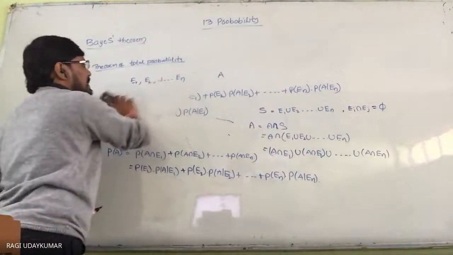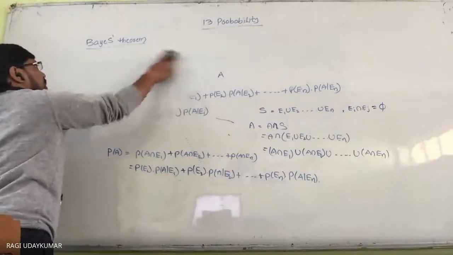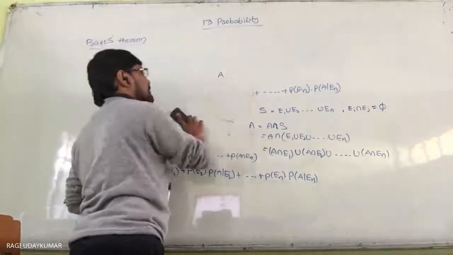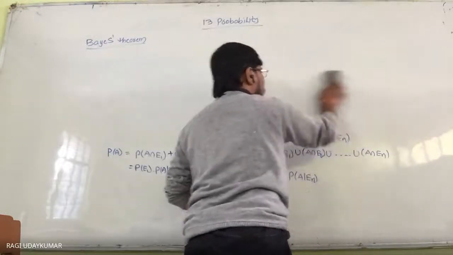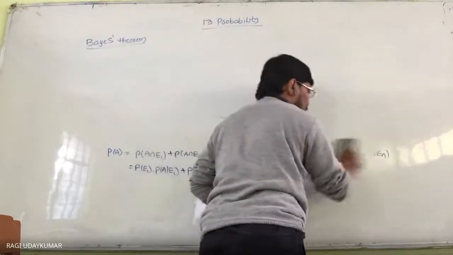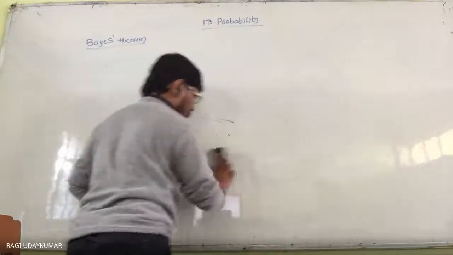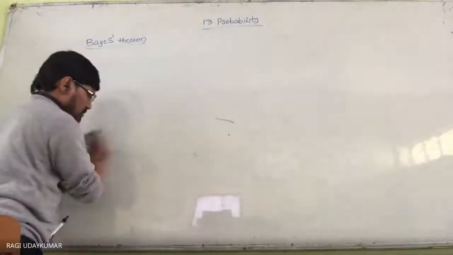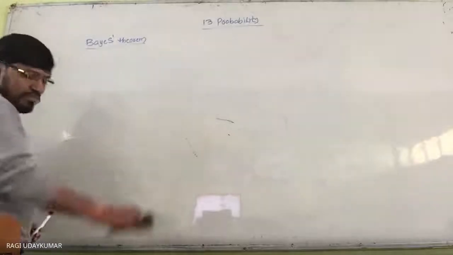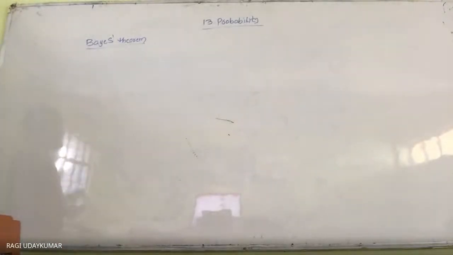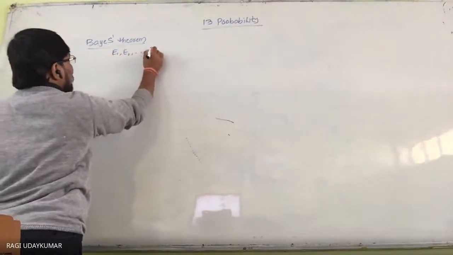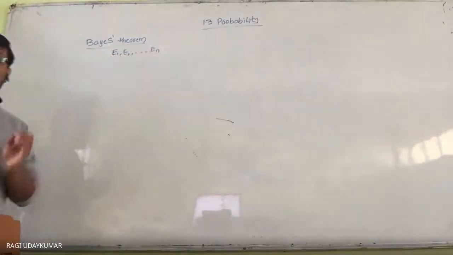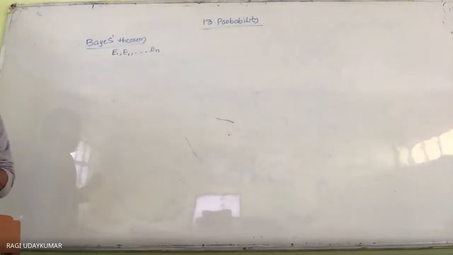So Bayes theorem says that if E1, E2, and so on, En are events associated with the sample space, these are all non-empty events, and these together constitute a sample space.